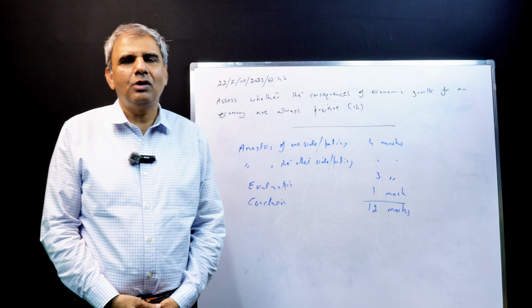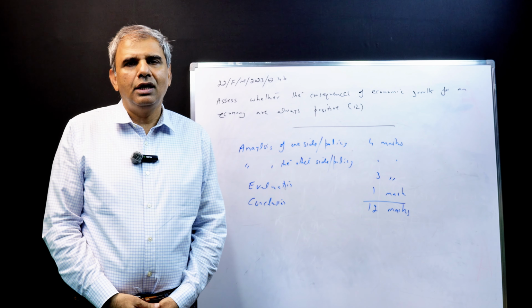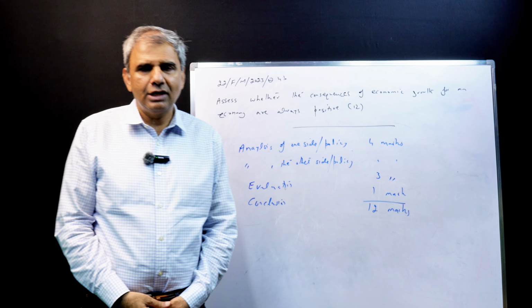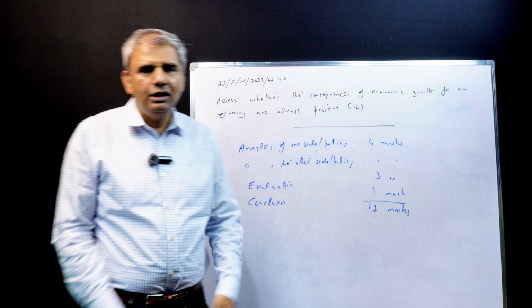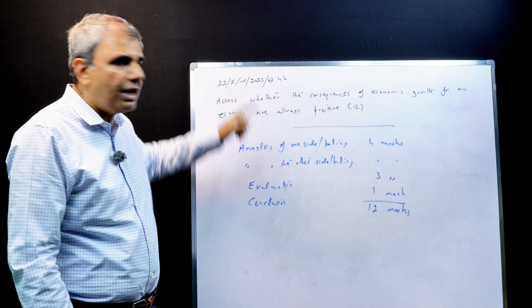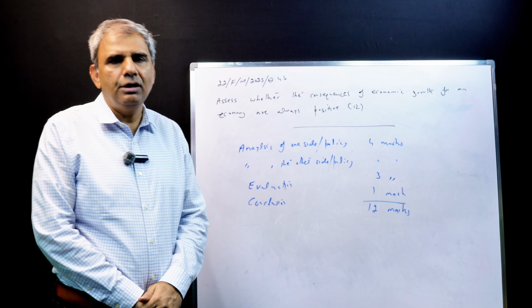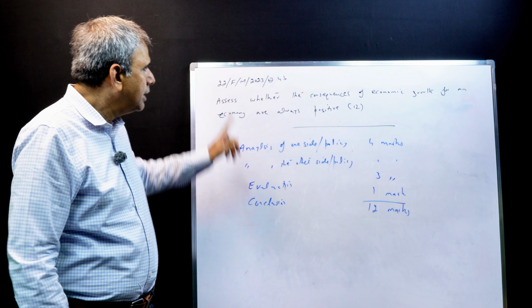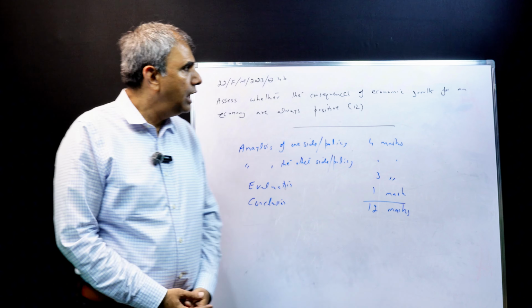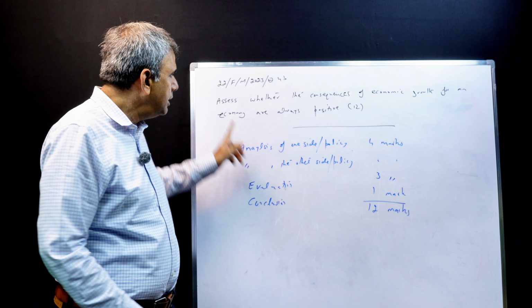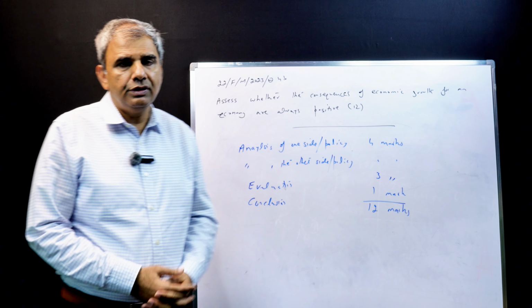Today's video is about a paper 2 question, paper 2 of A-level economics, syllabus code 9708. The question is from the February-March 2023 exam paper. It's question 4 part B, and it's variant double 2. Let me read out the question for you. Assess whether the consequences of economic growth for an economy are always positive.